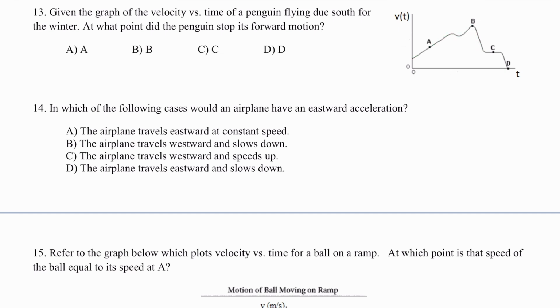The lower you go just means the slower you are moving. This could be just 1 meter per second. This could be 2, and this one could be 500. But as long as you are above 0, you're moving forward because all of these are positive. Remember, the sign of the velocity indicates the direction of motion. So the penguin will stop moving forward when it crosses into the negative values on the y-axis. And so that would be at letter D.